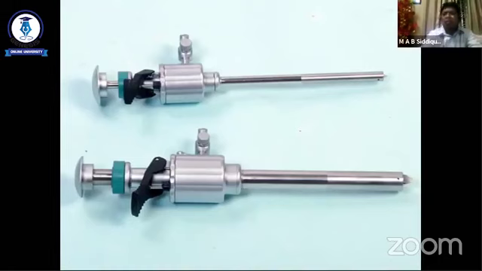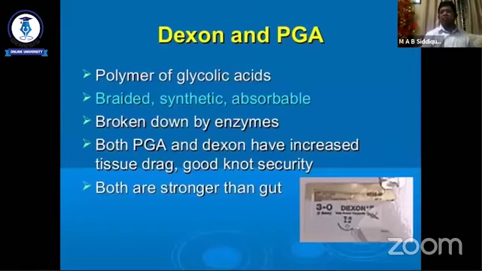So this is all about the suture material. The question may be like that: you may be given a picture of suture material, and asked to identify it, whether it is absorbable or non-absorbable, what its uses are, what the advantages are, what the characteristics of an ideal suture material are, and what the disadvantages are.